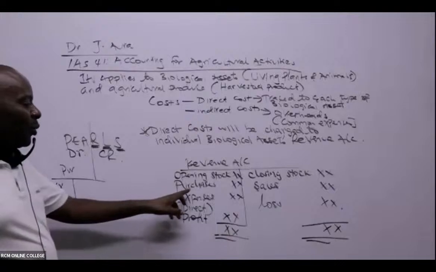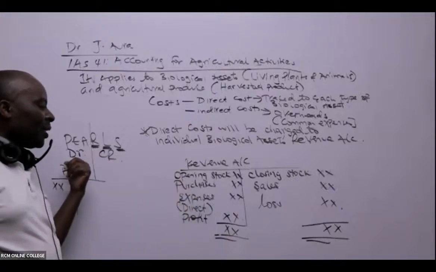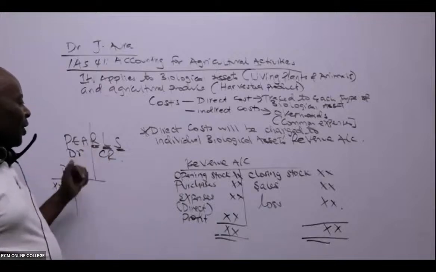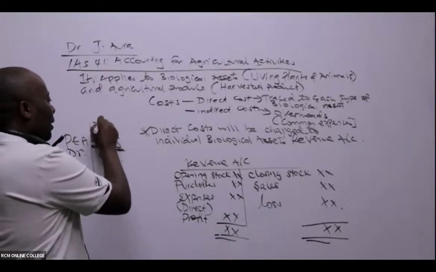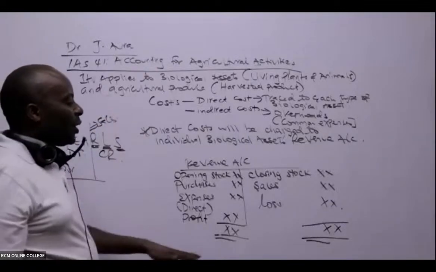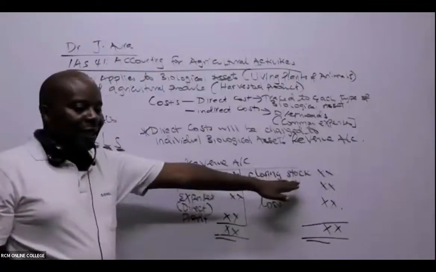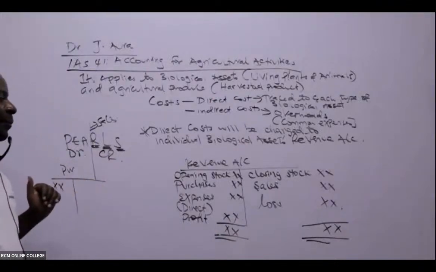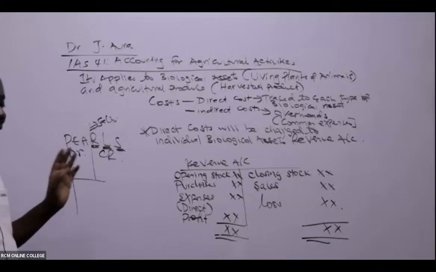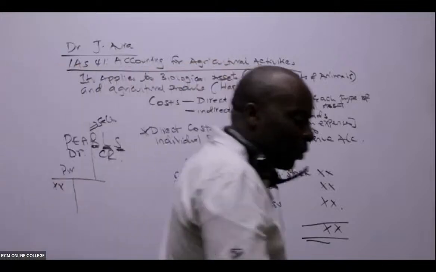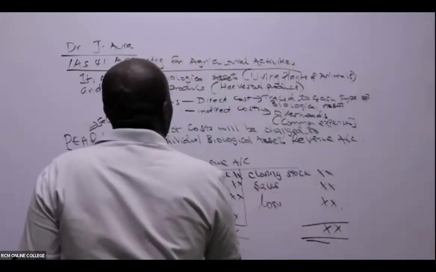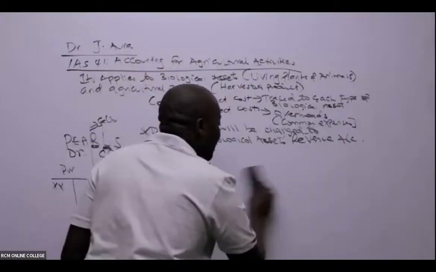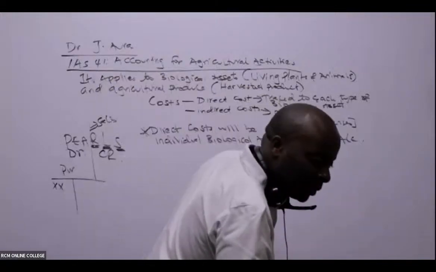So what are we doing? You can see purchases are on the debit side. Expenses are on the debit side. Revenue is the same as sales. Where is revenue? On the credit side. So the moment I have these pairs, I will never have a problem at all. The moment you give me this PEARLS principle and I remember it, I'll be able to do a lot of financial reporting and analysis questions as pertains to these standards.